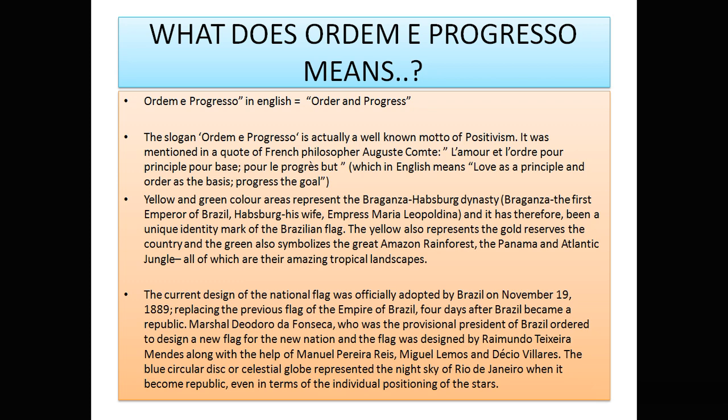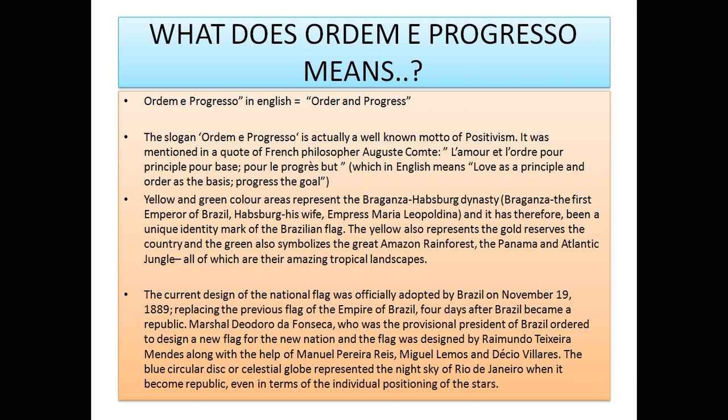What does Ordem e Progresso mean here? We know it means order and progress. The slogan is actually the motto of positivism. It also quotes the French philosopher Auguste Comte: love as a principle and order as a basis. Love as a principle and order as a basis, progress is the goal. So that is basically what they mean.